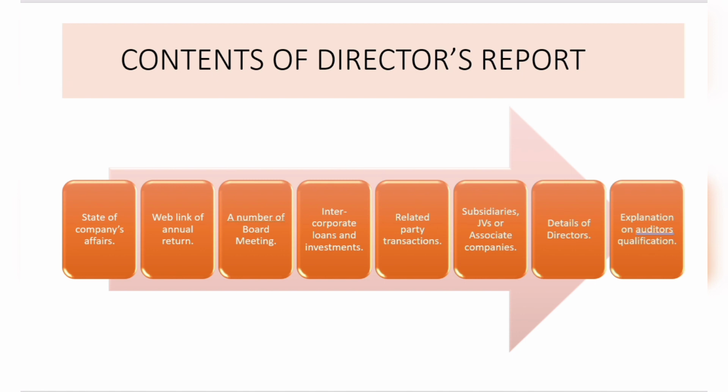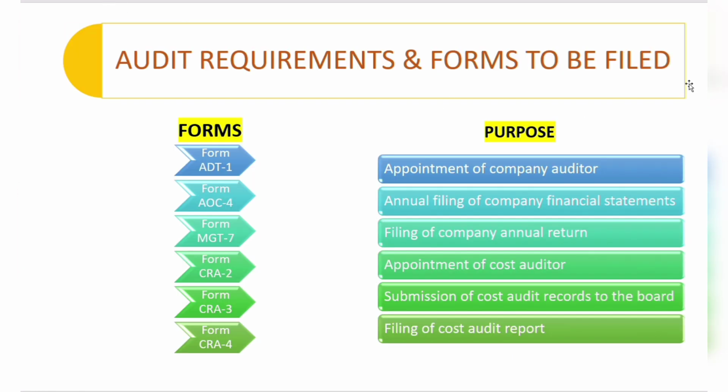Now, audit requirements and forms to be filled. Just take note of these forms and their purpose. ADT 1, appointment of company auditor. AOC 4, annual filing of company financial statements. MGT 7, filing of company annual return. CRA 2, appointment of cost auditor. CRA 3, submission of cost audit records to the board, and CRA 4, filing of cost audit report. For auditing purposes, all these forms are required for companies to be kept along with the other documents or the relevant annexures. And these are the forms to be filled for each and every purpose.